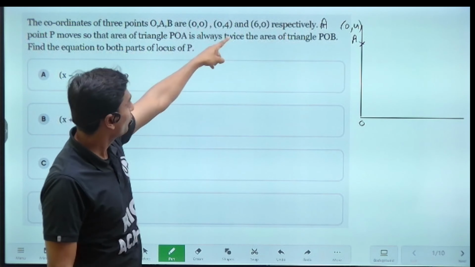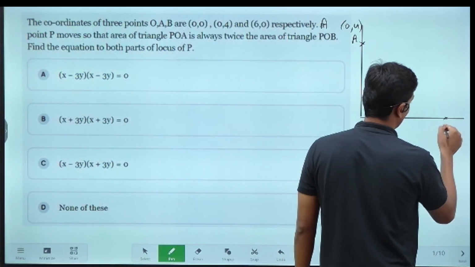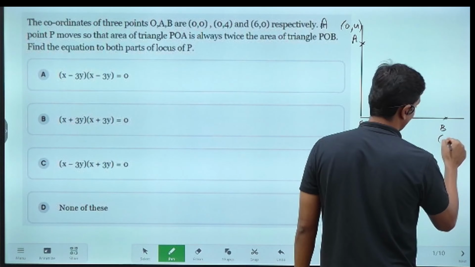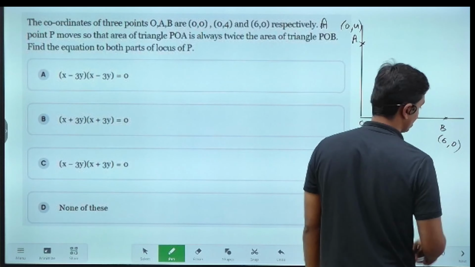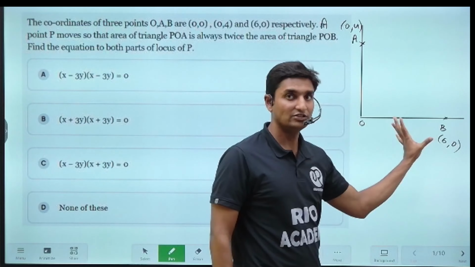Now there is another point B, 6, 0. So point B will definitely lie along what, guys? It will lie along the x-axis. Why? Because the coordinate specifies 6, 0. X is 6 and y is 0. This is the initial setup.